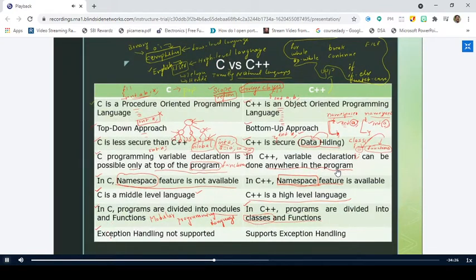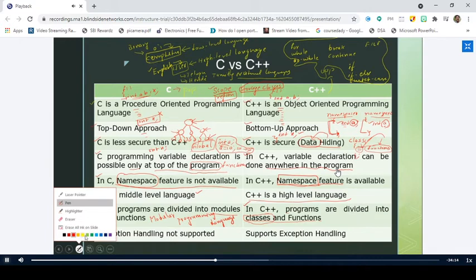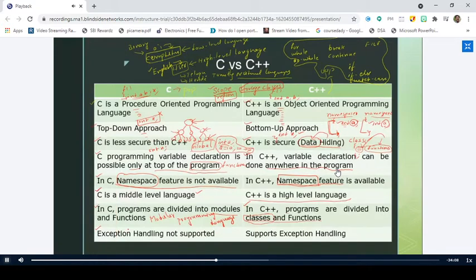Yes, sir. So what type of errors do we have in C? Syntax errors, yes. We have logical errors. We have syntax errors and logical errors. But we have another type of error, which is called a runtime error. And that runtime error is called an exception.